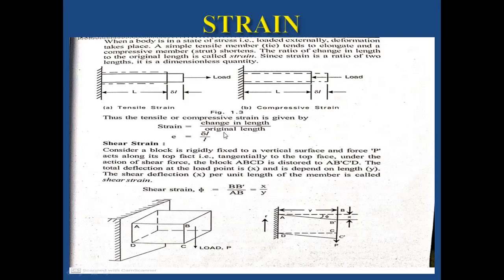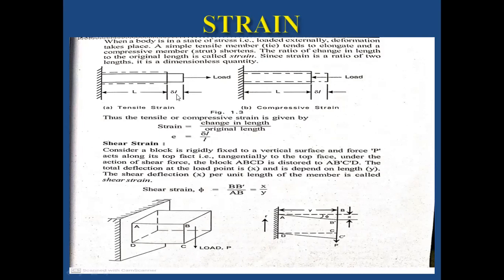So strain equals the change in length by original length. When I apply the force in the x direction, the change in dimension is delta L.